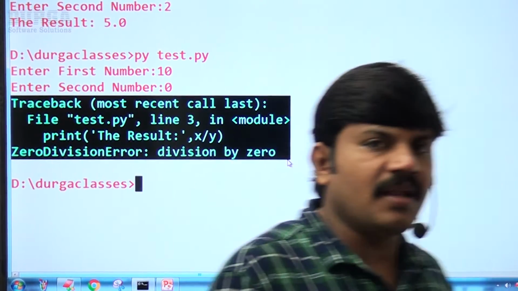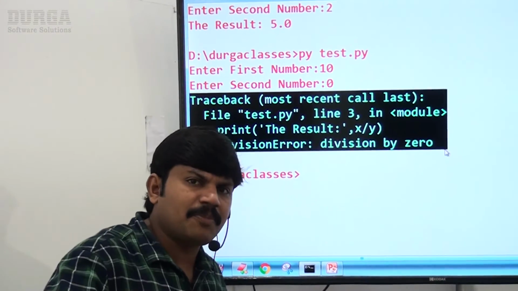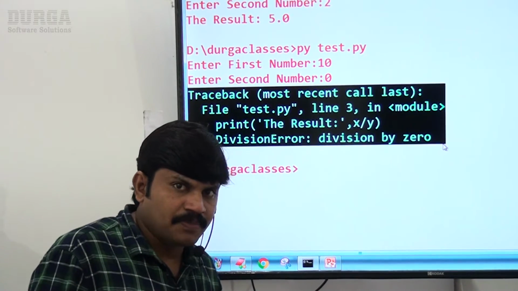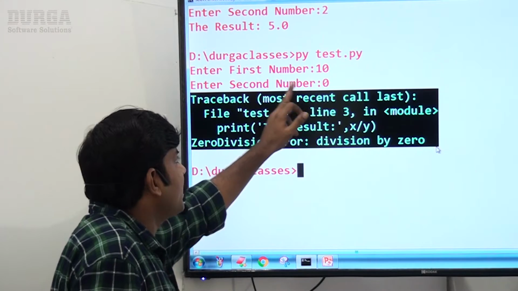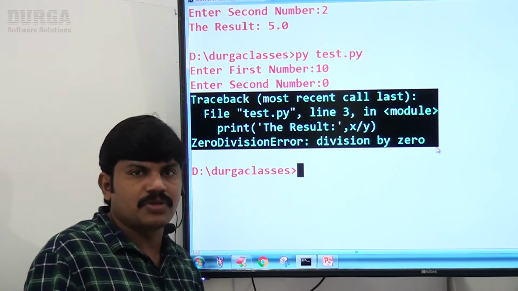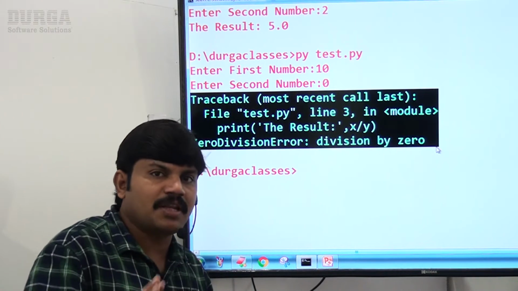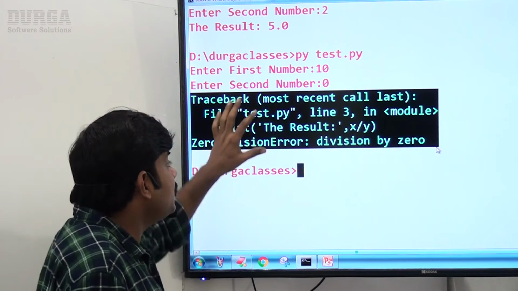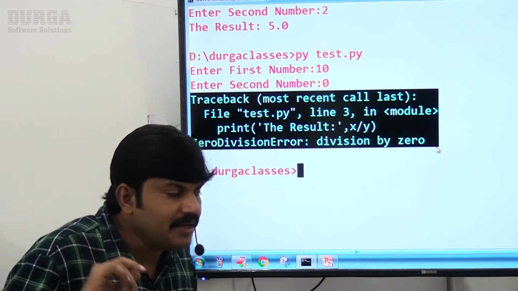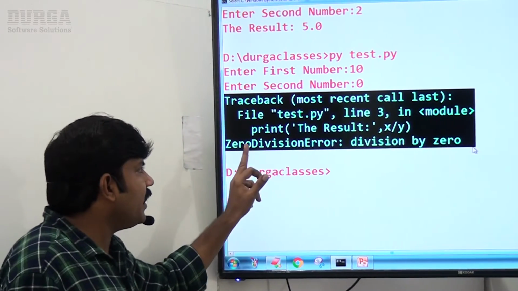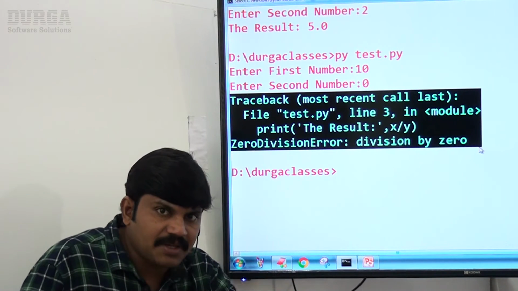Now can you please tell, is this ZeroDivisionError because of a programmer mistake or because of end user input? Because of end user input. The end user provided the second number as 0. How is divide by 0 going to happen? That's why, at runtime, because of end user input, now the problem is coming. These types of errors are by default considered runtime errors. Clear? Which error are we getting? ZeroDivisionError. This runtime error we are getting.